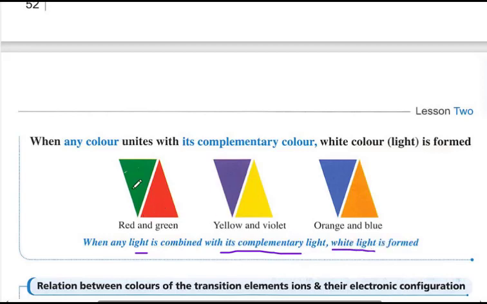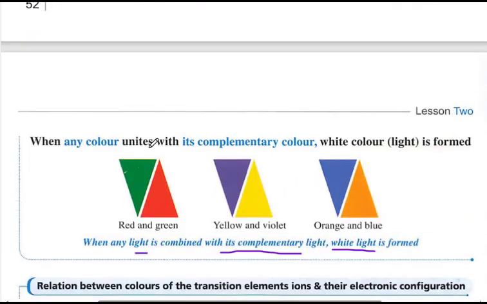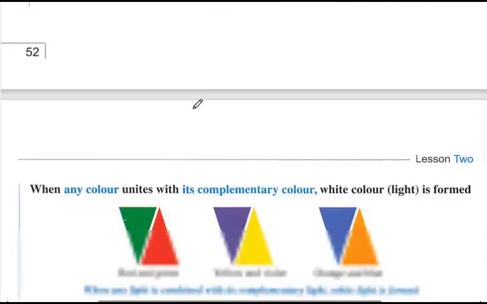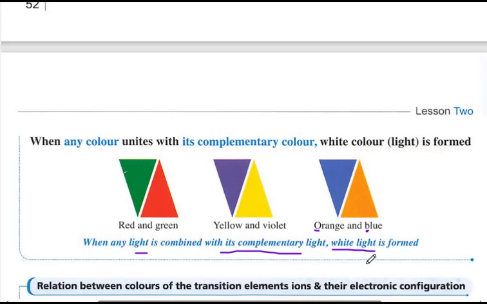So green and red are complementary colors to each other, and when they unite they form white light. Yellow and violet are complementary colors, so when they are united they form white light. Blue and orange: if blue unites with its complementary color, orange, it forms white light.